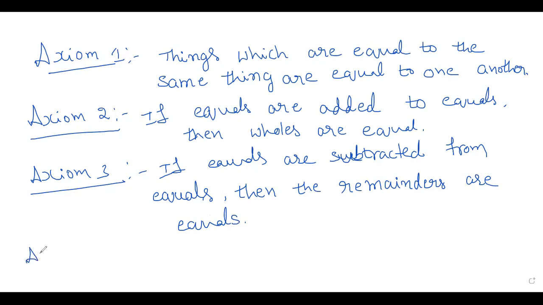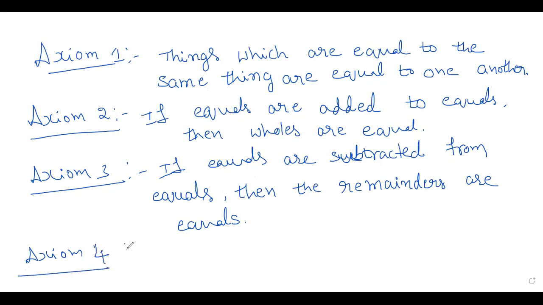See, if equals are added to equals, then wholes are equal, and if equals are subtracted from equals, then the remainders are equal.